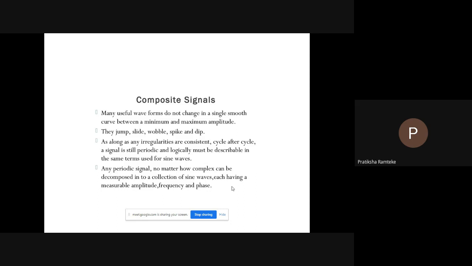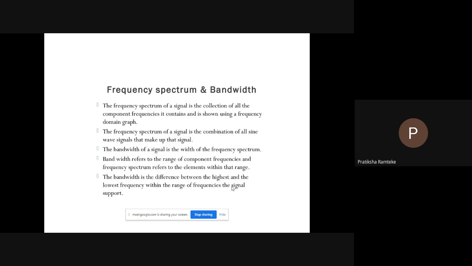According to Fourier analysis, any composite signal is a combination of simple sine waves with different frequencies, amplitudes, and phases. Any periodic signal, no matter how complex, can be decomposed into a collection of sine waves, each having a measurable amplitude, frequency, and phase.